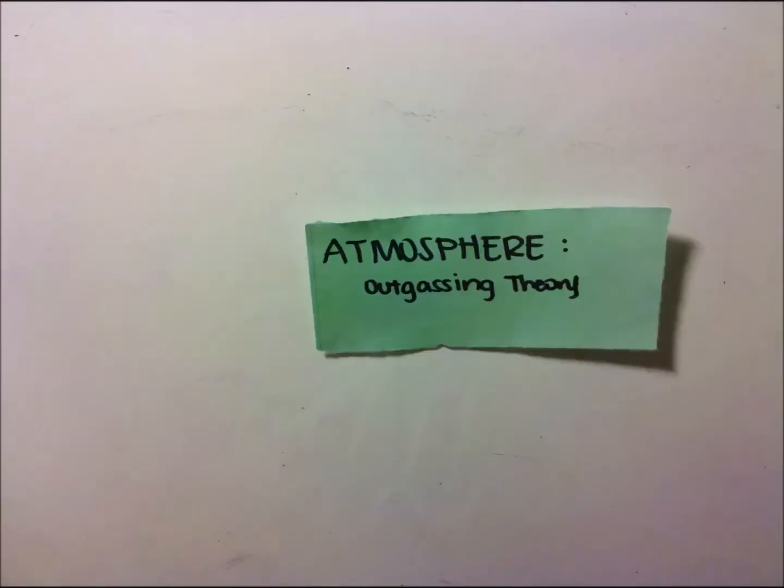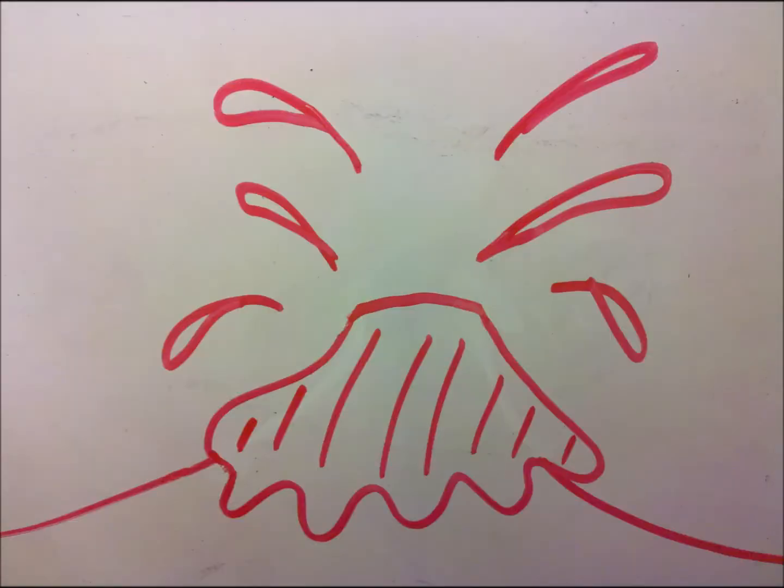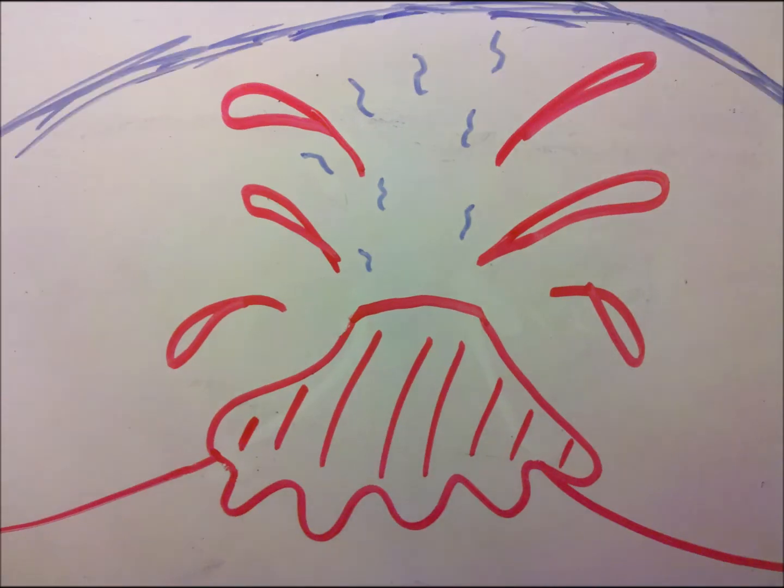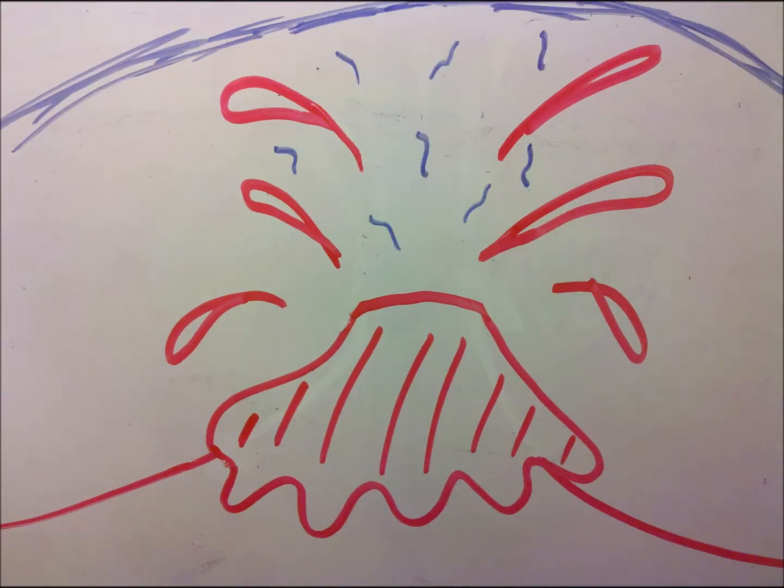The outgassing theory is the most accepted for the origin of the atmosphere. At this point in time, Earth was very volcanic. Magma was spewed out. Water vapors, hydrogen, nitrogen, and carbon dioxide also escaped from within the Earth. These gases built up and eventually formed Earth's first atmosphere.